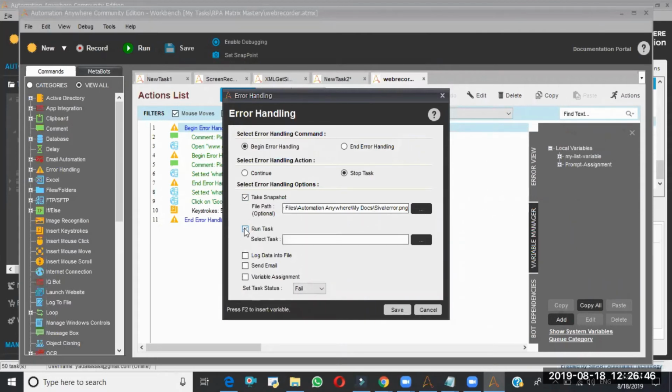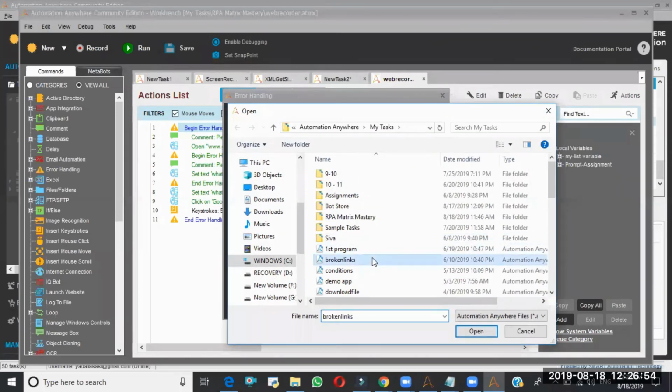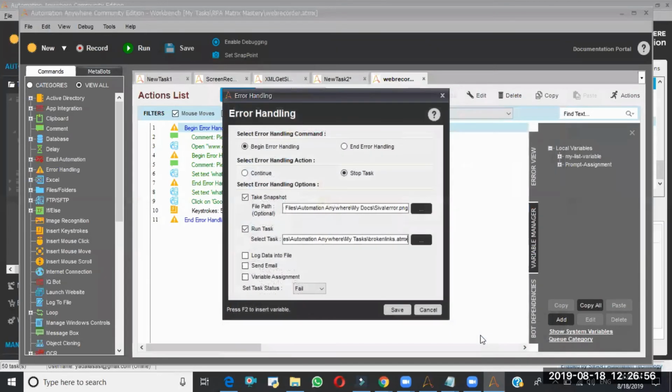Then run task. Whenever I get an error in this particular task, if I need to run another task, at that time we have to select another task and we can use this. So this task will execute whenever I get an error in the particular task. When will we use this feature? For suppose we are automating one web application, so it will open the IE.